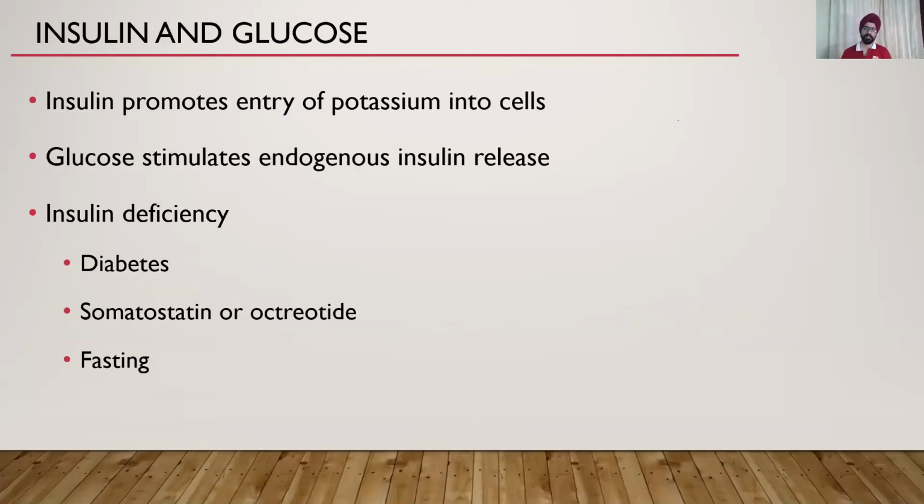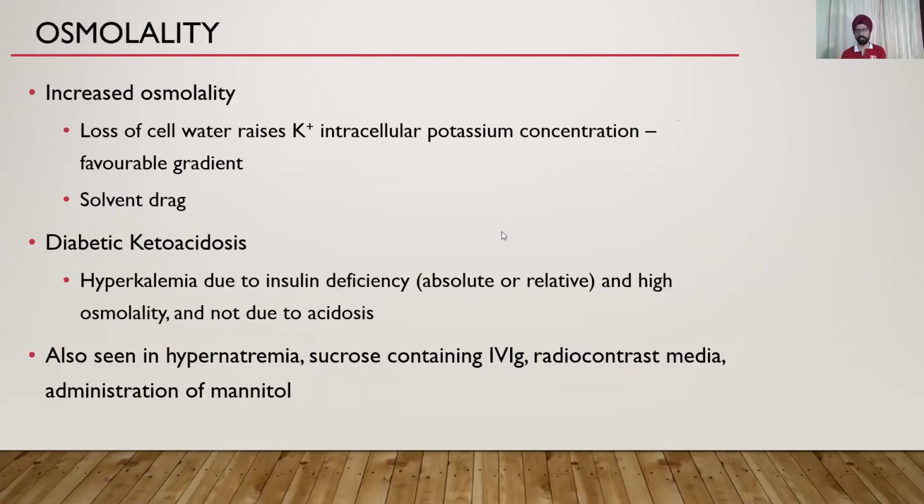How does insulin help? So what insulin does is it promotes the entry of potassium into the cells. Glucose also stimulates secretion of insulin. So when you give a glucose load, it secretes more insulin, but I will tell you in the next few slides how more glucose can actually cause hyperkalemia. So states of insulin deficiency, fasting, octreotide, or diabetes can cause hyperkalemia.